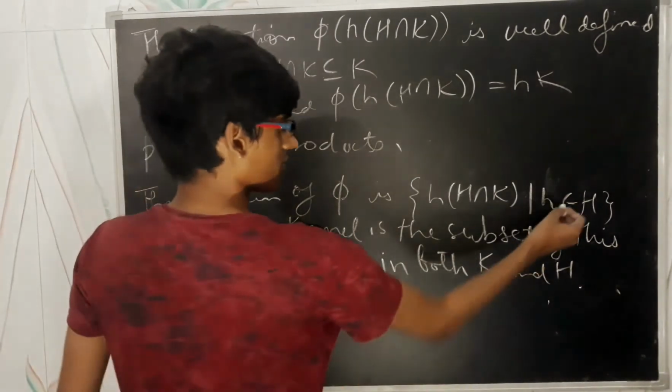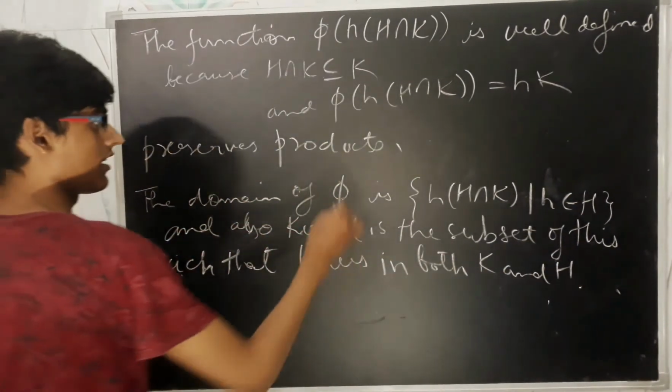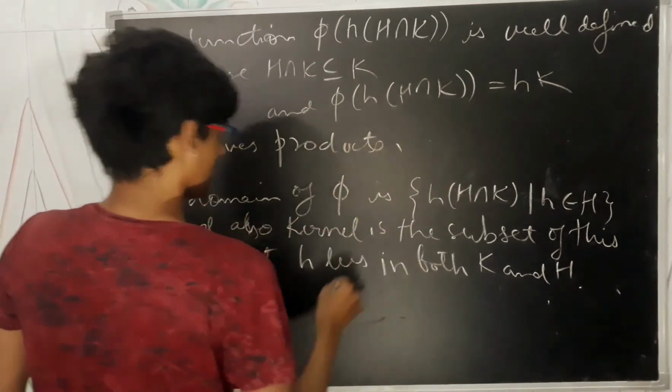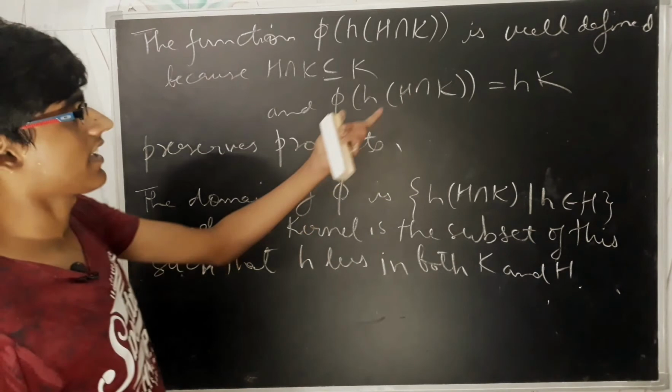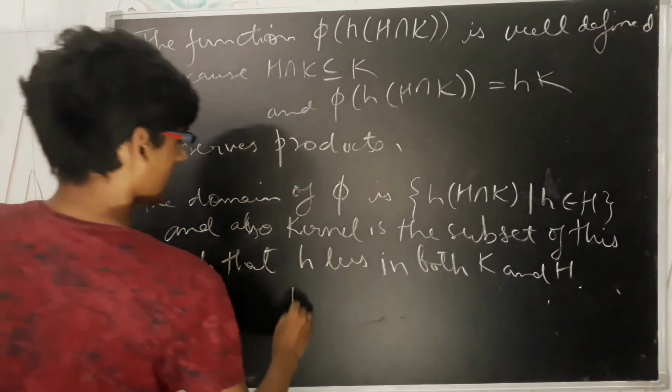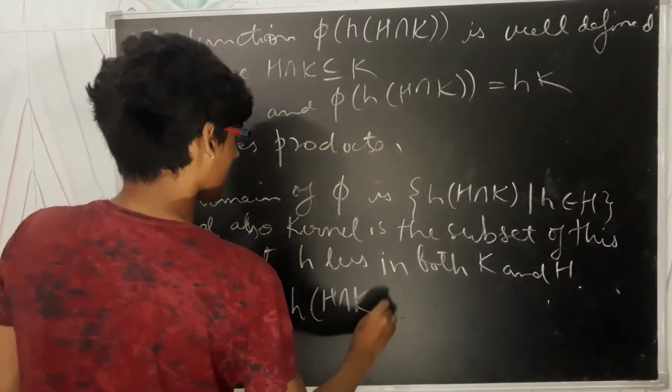We know that h lies in H, but why in K? The mapping is like this, so we should find the elements for the kernel.